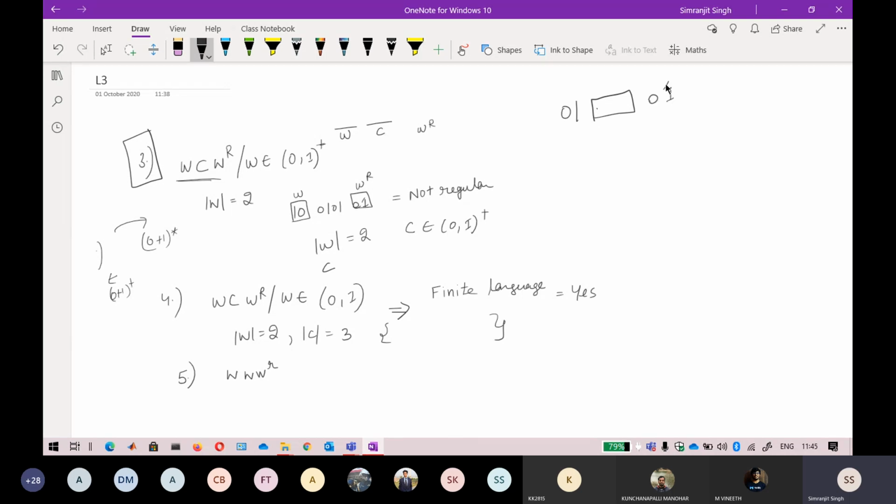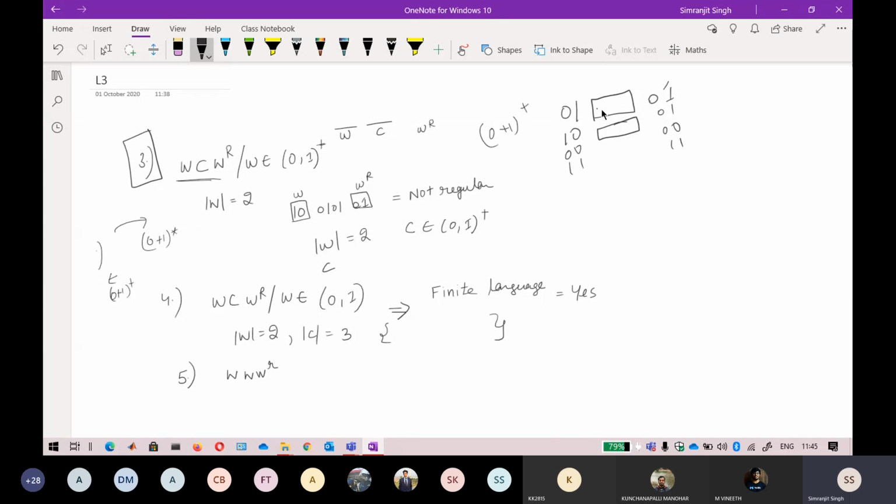So W and WR can easily be identified. If the length of W is only 2, the combination can be 0 1, 1 0, 0 0, and 1 1. For the reverse one, its combination will be 0 0 and 1 1. Nothing more than that, because the center part is 0 plus 1 star. You can directly say the center part is 0 plus 1 plus.